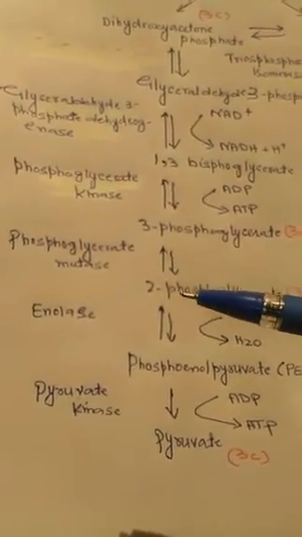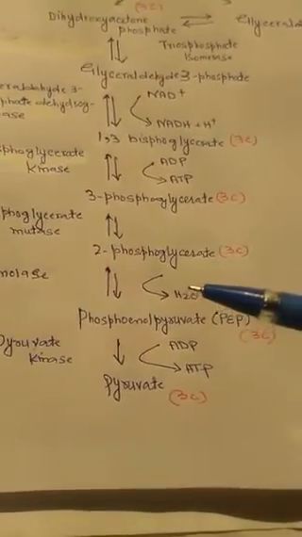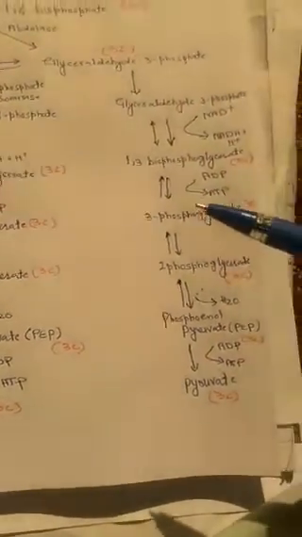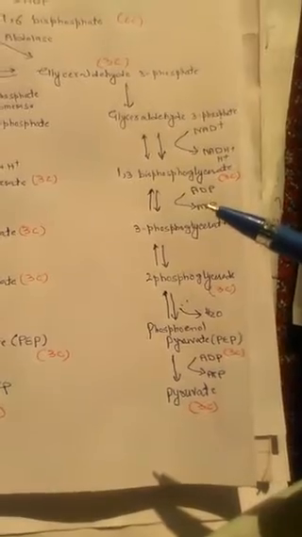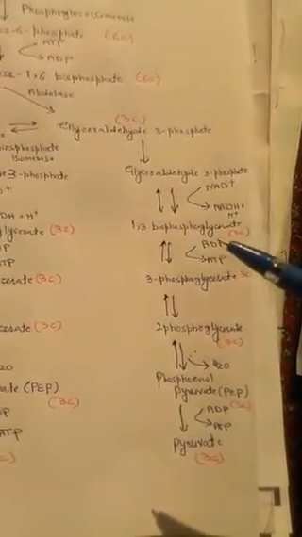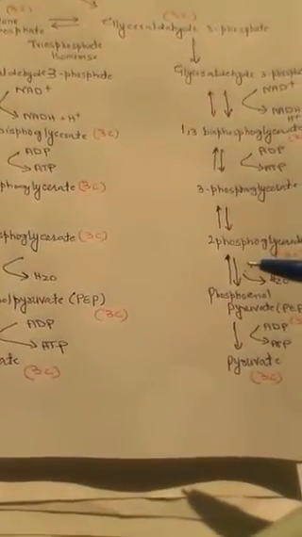Then we have one more step here. You can have a look here. These two pathways are running parallel. You can have a look here. Same here. Here also ADP changes into ATP. NAD+ changes into NADH plus H+. Here you move there. Here also, then here is one more process.